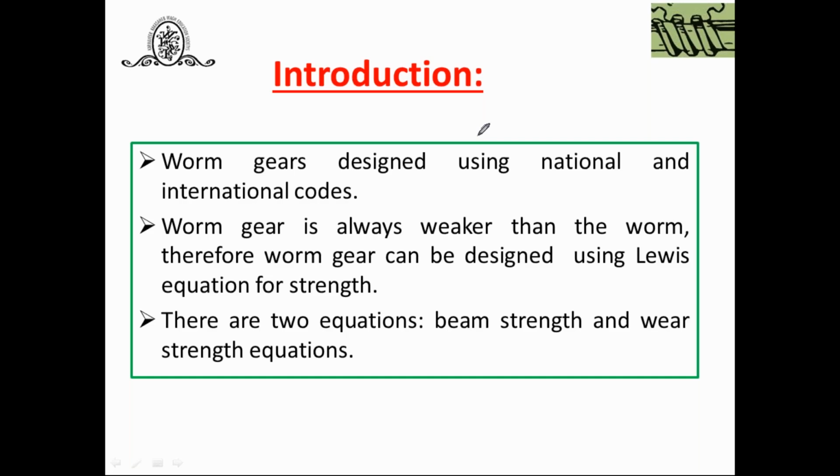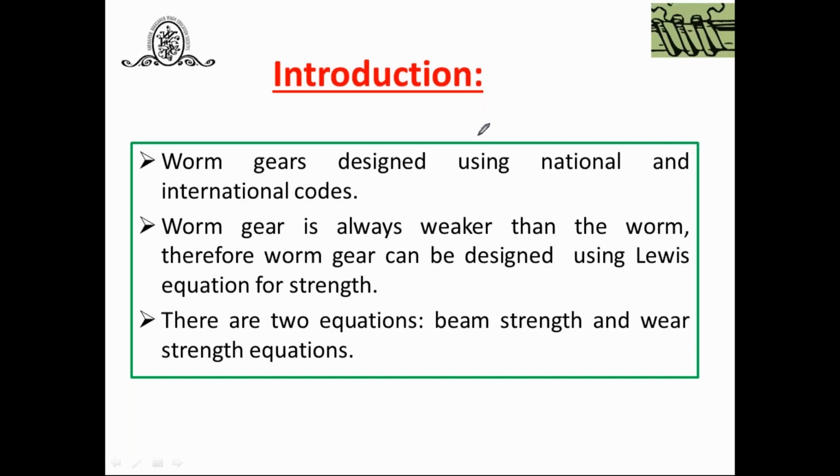But these are worm and worm gears with high speed reduction, gears or gearboxes. They are designed using national and international codes. And generally here, the AGMA, American Gear Manufacturers Association catalog, is worldwide referred to by many manufacturers. Try to understand. This is one thing.